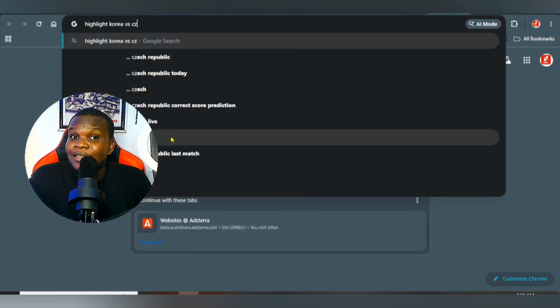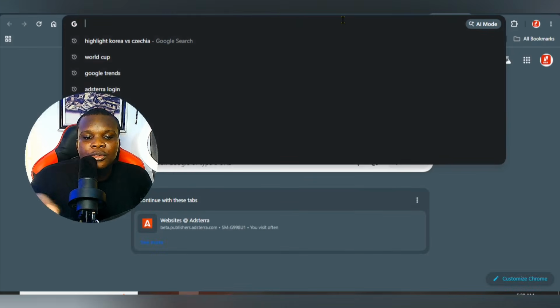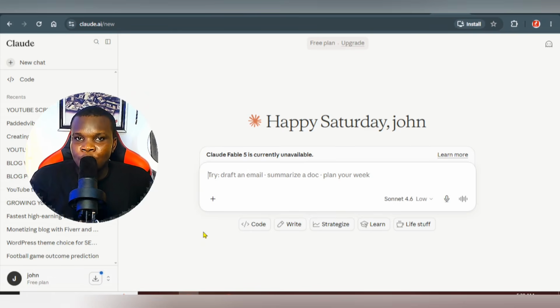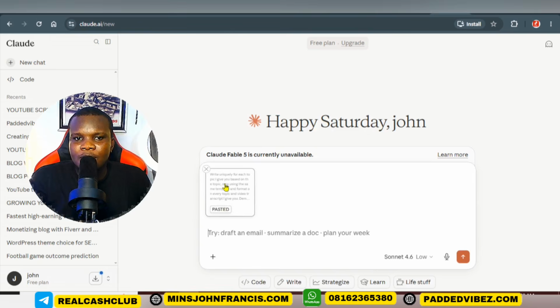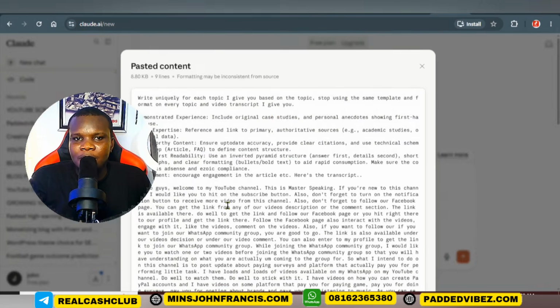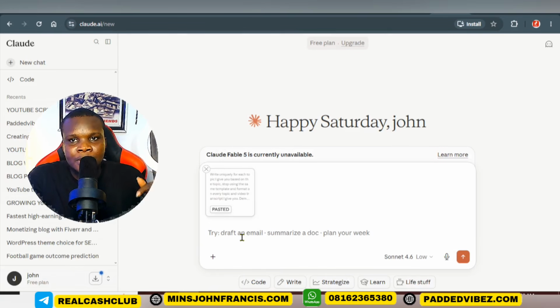People are searching for it on Google as well. What you need to do is go to your browser right here and search for Claude AI. Once you're on Claude AI, what you need to do is add this particular prompt right here. As you can see, you're going to be adding this particular prompt. If you want this prompt, go ahead and join us on our WhatsApp channel. Check out the link in the video description and join us on our WhatsApp channel or on our Telegram channel.